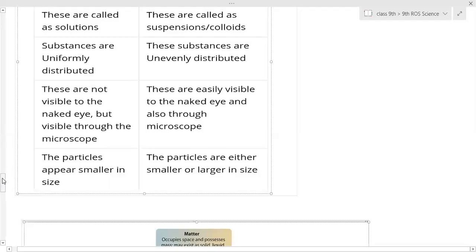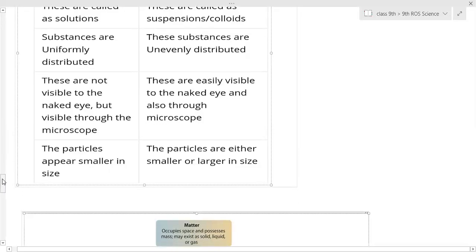Done? 2 minutes. Ma'am, done. Ma'am, in heterogeneous, the third point, should we write about the microscope in that one? In heterogeneous, yes, there you can. Thank you, ma'am.